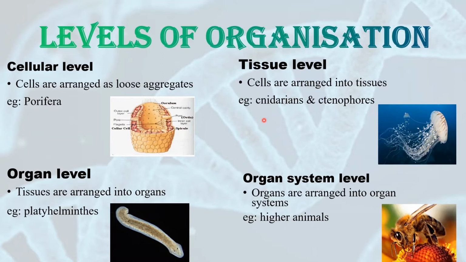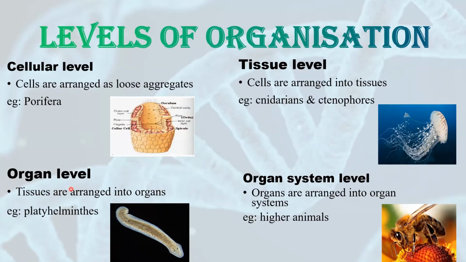But yes, the tissues are not organized into organs. Third level is organ level. Here, cells will be arranged into tissues and tissues will be further arranged into organs. The example of this is platyhelminthes.